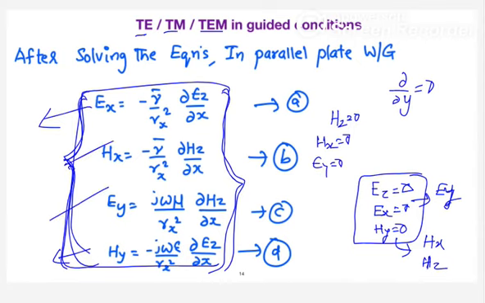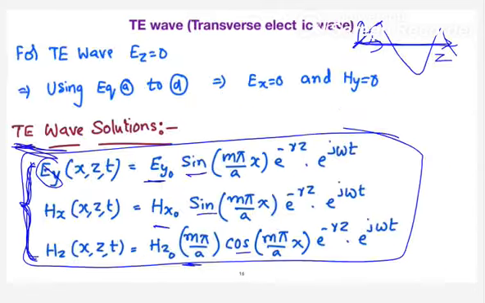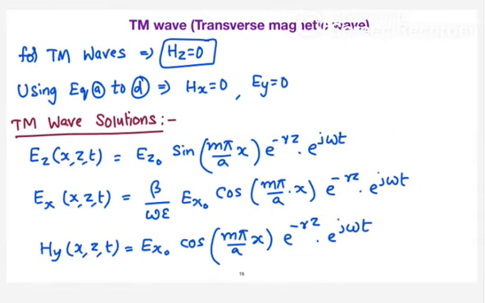So you will have a magnetic field of Y component and electric field of X component. It is the same thing: a magnetic field in Y direction and electric field in X and Z direction. These are the equations. When you solve, you will get the results, but there is no need to memorize them.